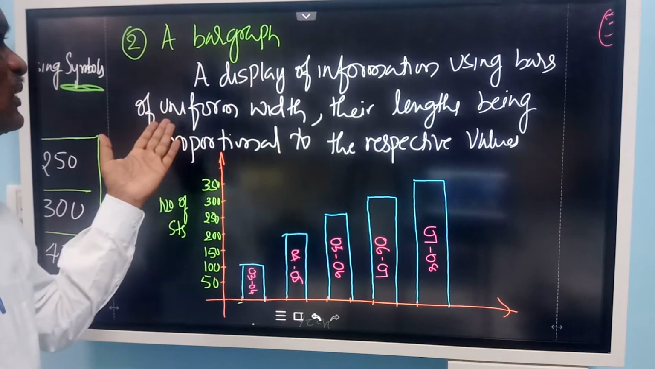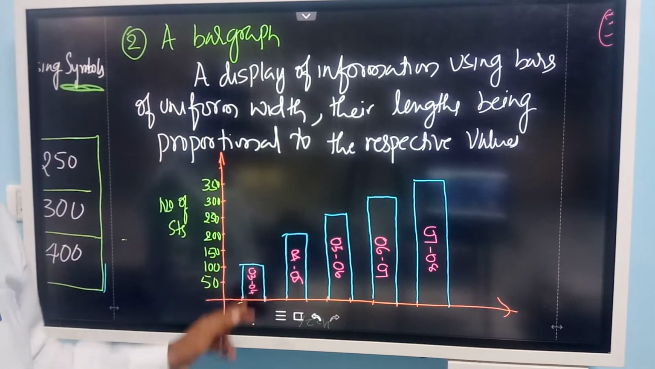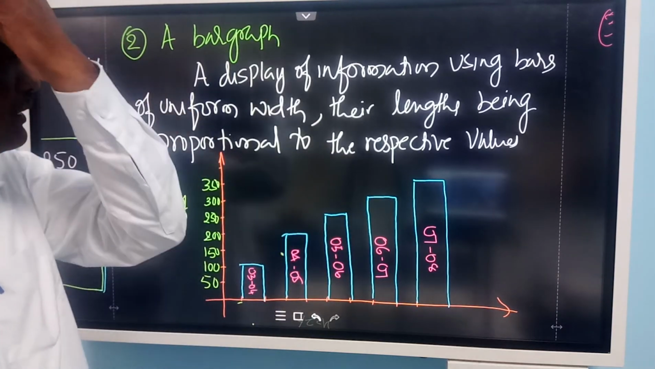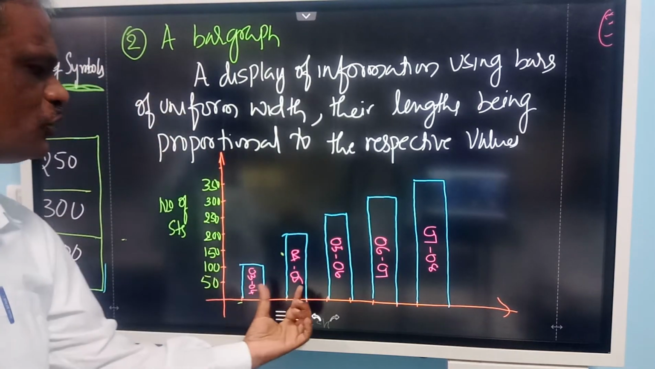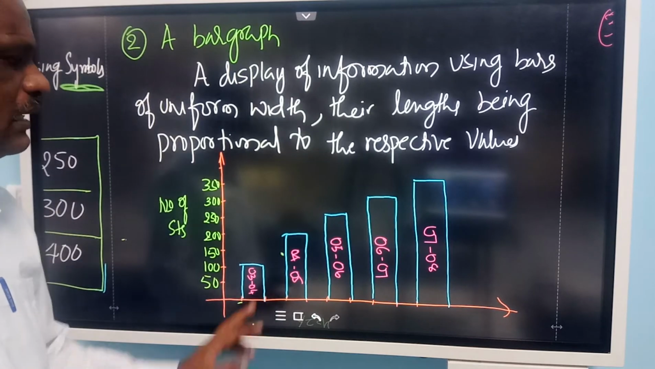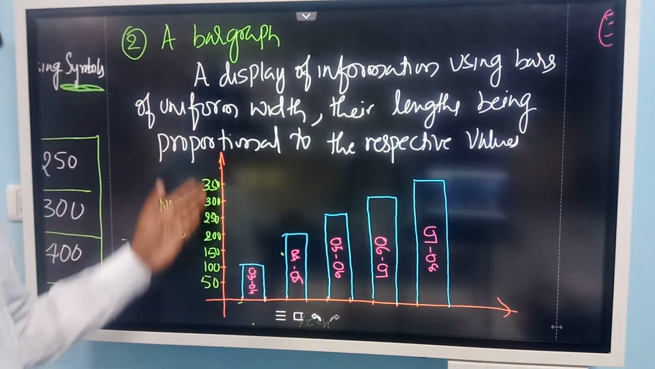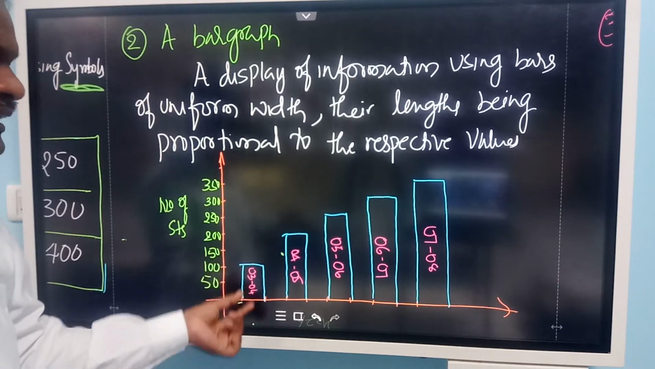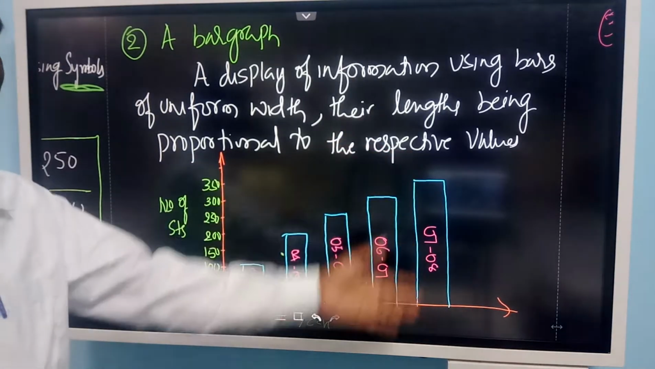A display of information using bars. Bar means this rectangle. We are displaying the data in the form of rectangular bars, with equal width. Width should be the same for every bar, and height depends on the corresponding value that you have taken here. If the value is less, height is less. If the value is more, the height is more.